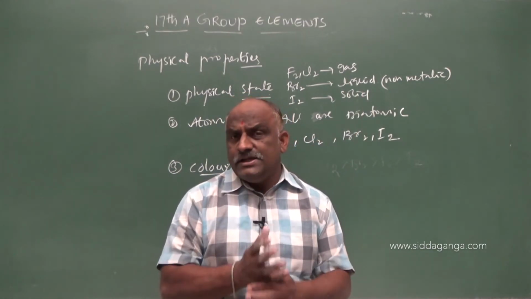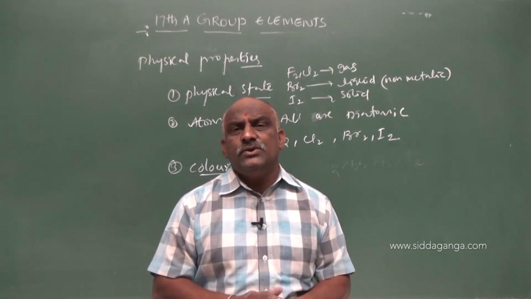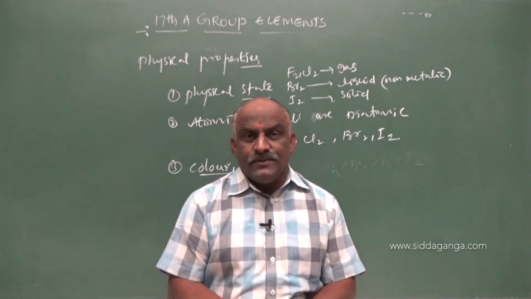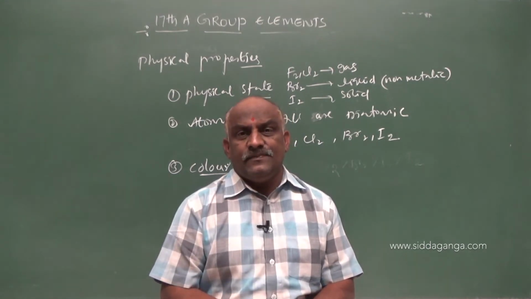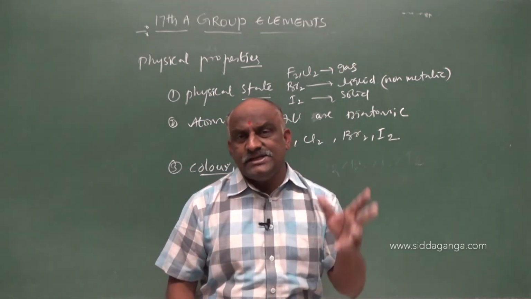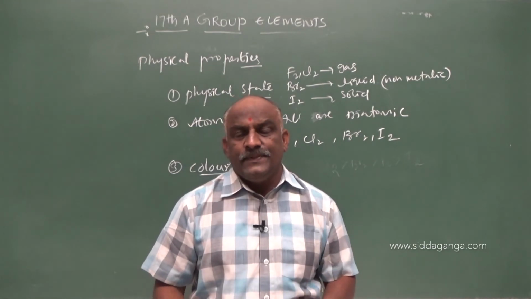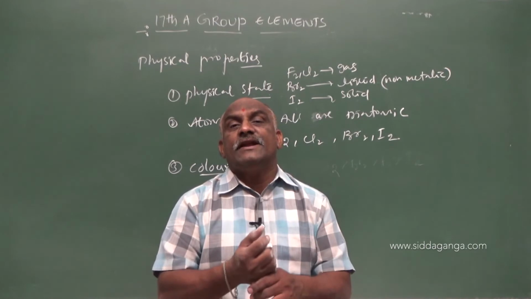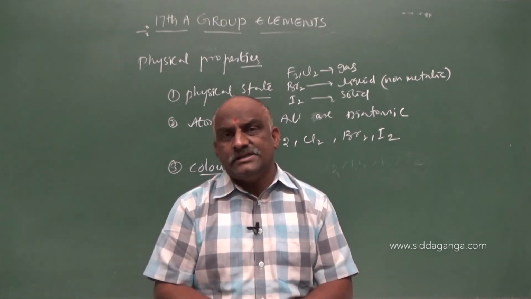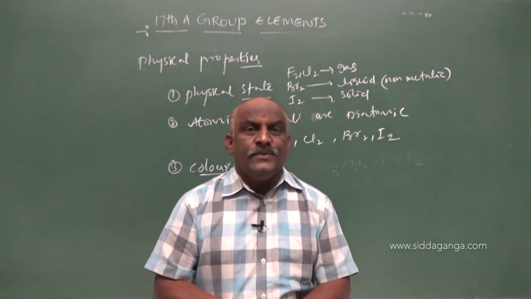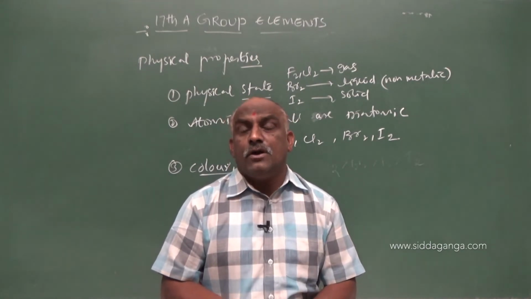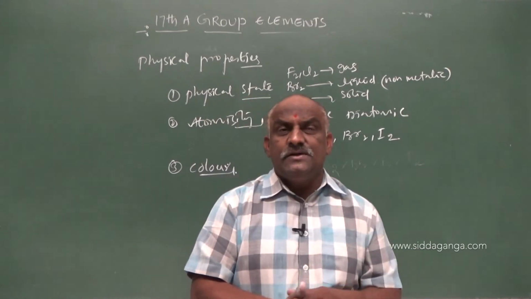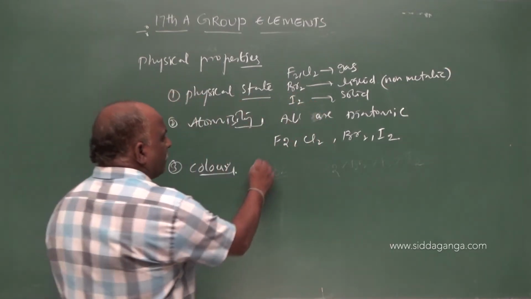So why do these group elements exhibit color? Due to excitation and de-excitation. When you supply some energy, they can absorb some radiations from visible light and appear in different colors. Then what are the colors? These colors are very, very important. Make a note, these colors are important from a competitive point of view, especially CET, they should ask.